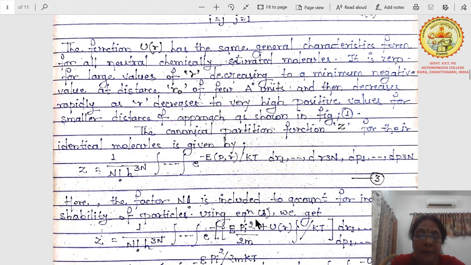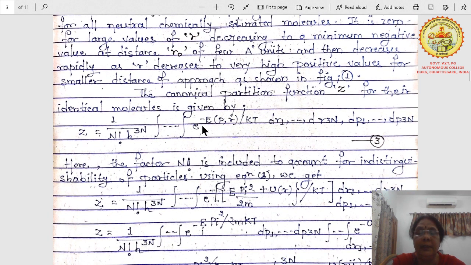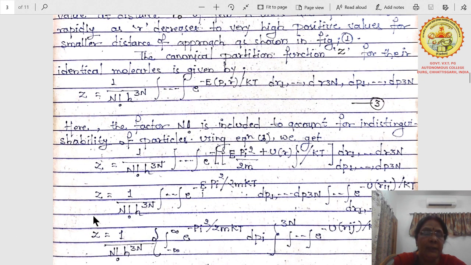Using this equation we get Z equals 1 upon factorial n h to the power 3n. Total energy is potential energy plus kinetic energy. This one is kinetic energy, and this one is potential energy. We have substituted E in this form. Therefore you can write this equation, and we have included the position coordinates volume element and the momenta coordinates volume element in this equation. Let us go on and simplify this equation.